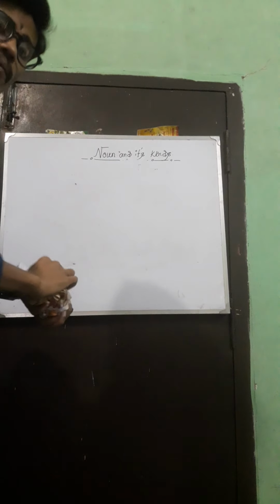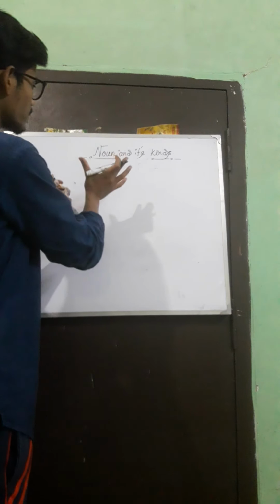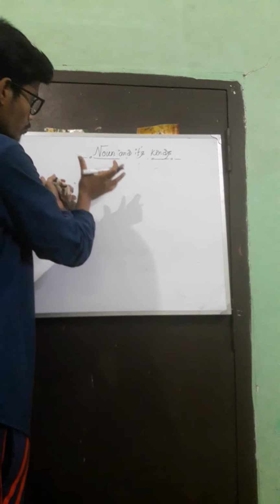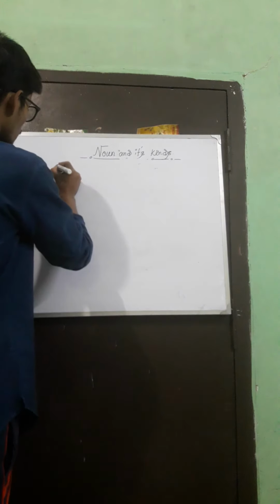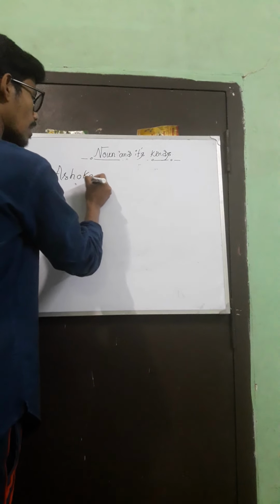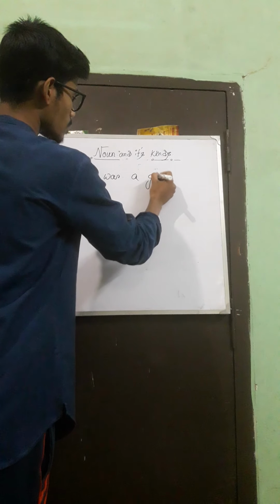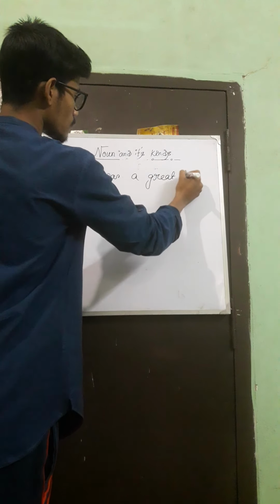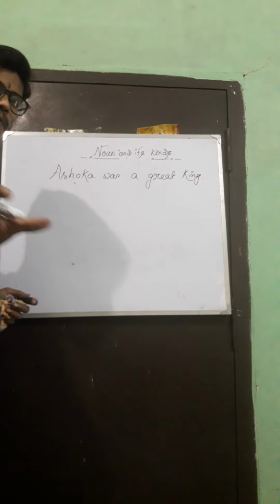So I am giving you two sentences. You have to write the names of the nouns in those two sentences and give me the feedback in the comment section. Okay, Ashoka was a great king. Just write it down in your copy.